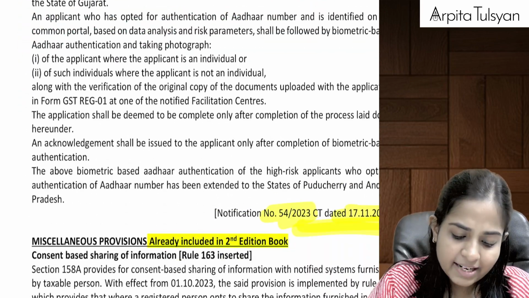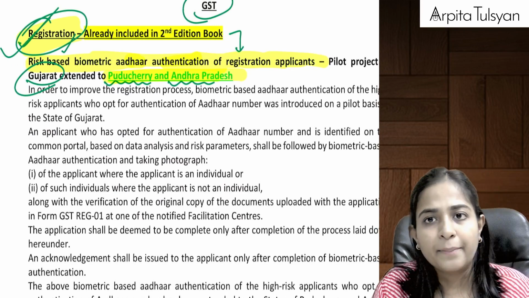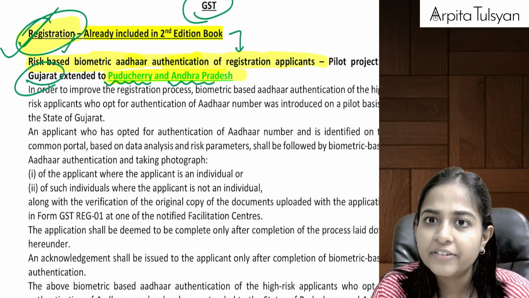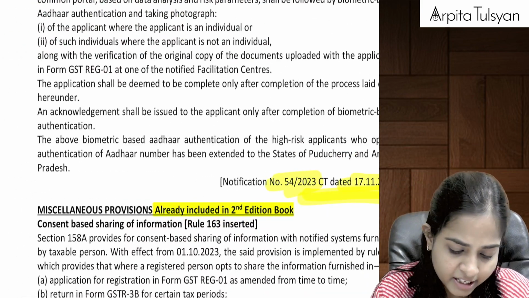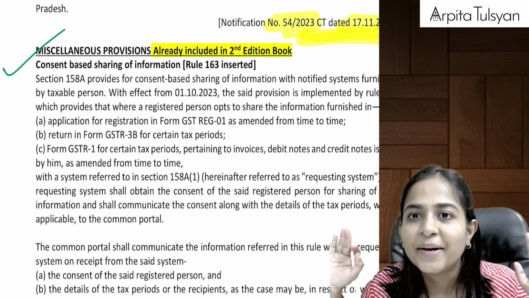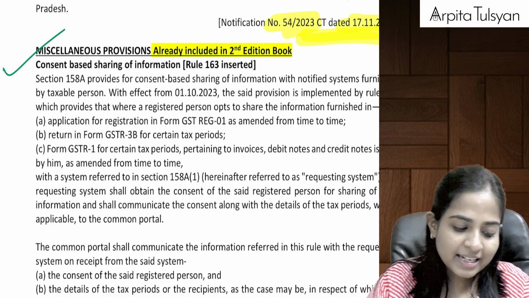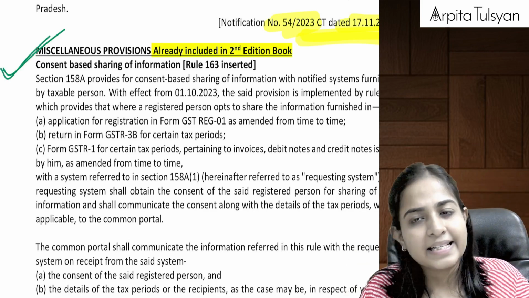Okay, anyway, no need to remember the notification, just remember the states to which it has been made applicable. Can we go ahead, everyone? Yes, done. So, then going on to the amendment in GST. Only two amendments: one is done, registration, and the second one is your miscellaneous provisions.